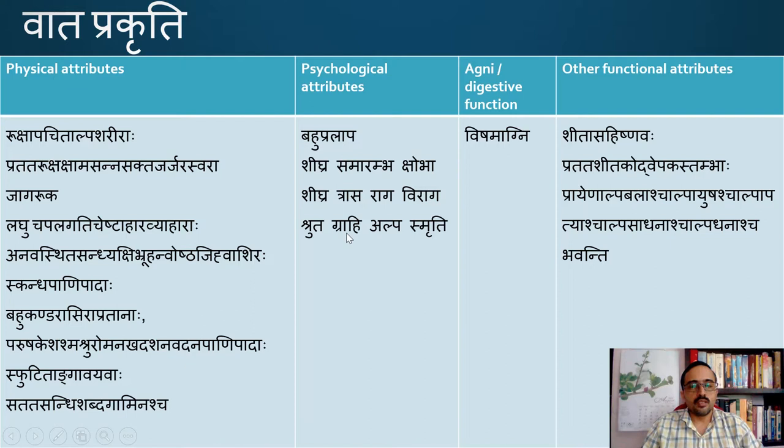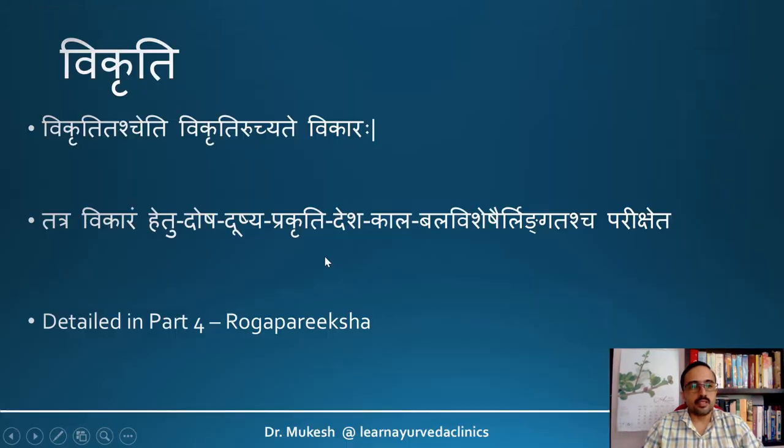Now we have seen the features of each of these Prakritis, but in practice we always see a mixture of these features. So we may have to bring in a scoring system and record all the features available, and based on the predominance of the lakshanas of each of the doshas, we can classify the individual into different Prakritis. We have to keep in mind that all these features may not be present in all individuals, so we have to apply our consensus before arriving at a decision. So that is regarding the Prakriti.